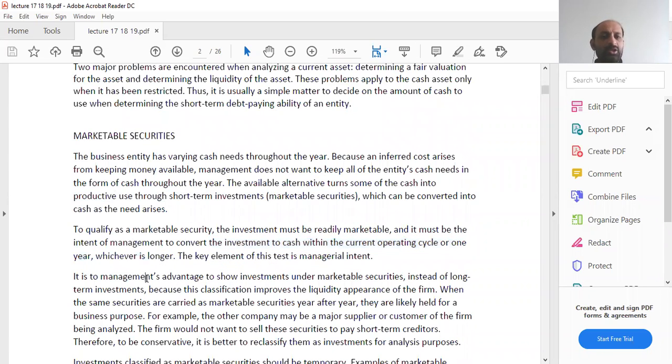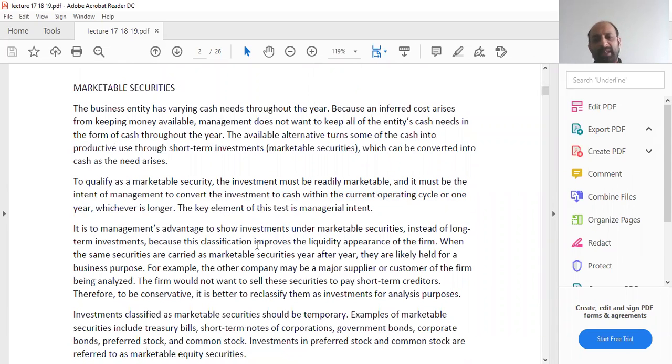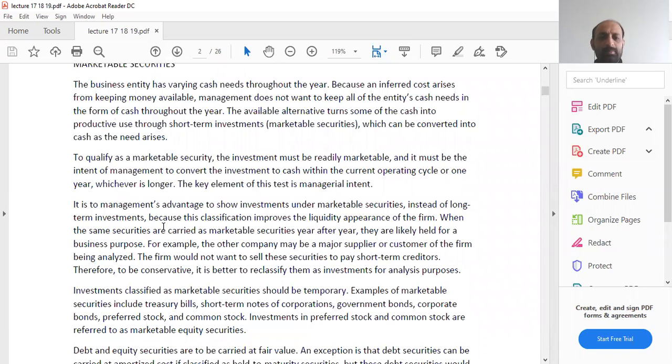Remember, it is a short-term investment, so it should be 1 year or one operating cycle. So the key element of this test is managerial intent. What is the intent of the management while it is buying the marketable securities? What is the real intent and reason behind it? It is to management's advantage to show investments under marketable securities instead of long-term investments, because this classification improves the liquidity appearance of the firm.